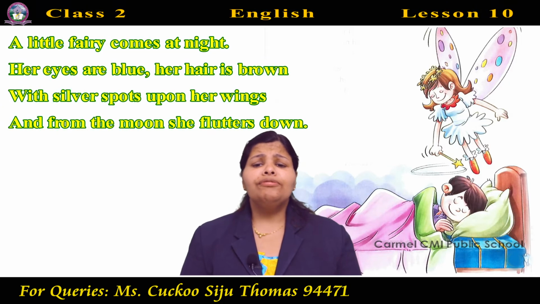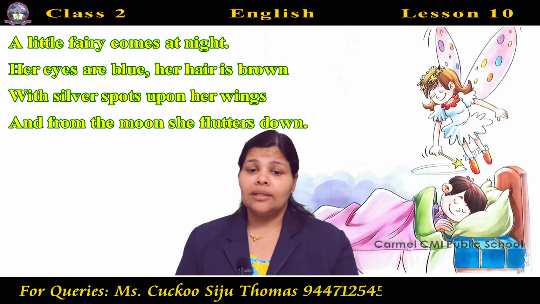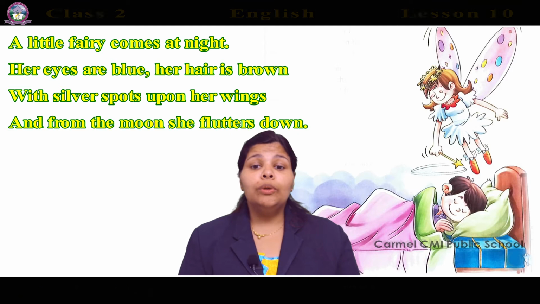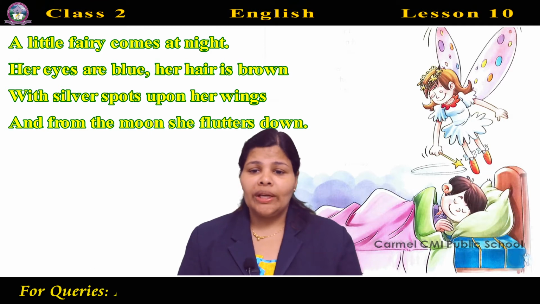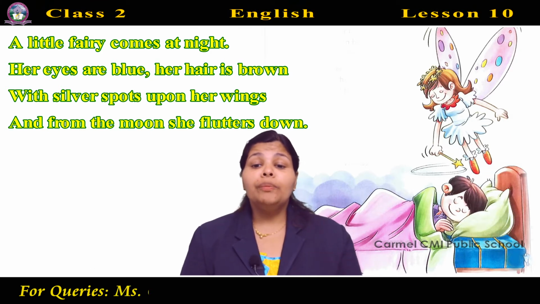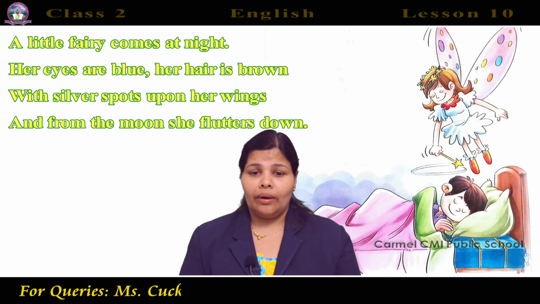A little fairy comes at night. Her eyes are blue. Her hair is brown. With silver spots upon her wings. And from the moon she flutters down.